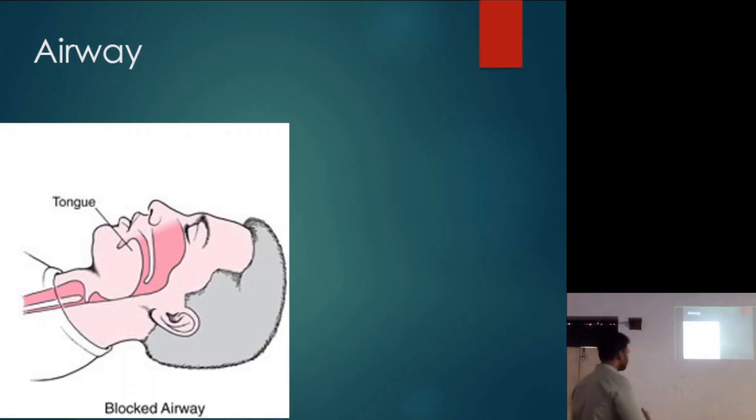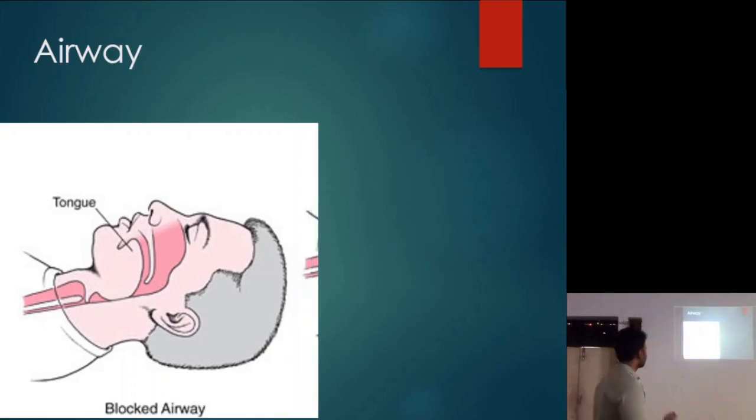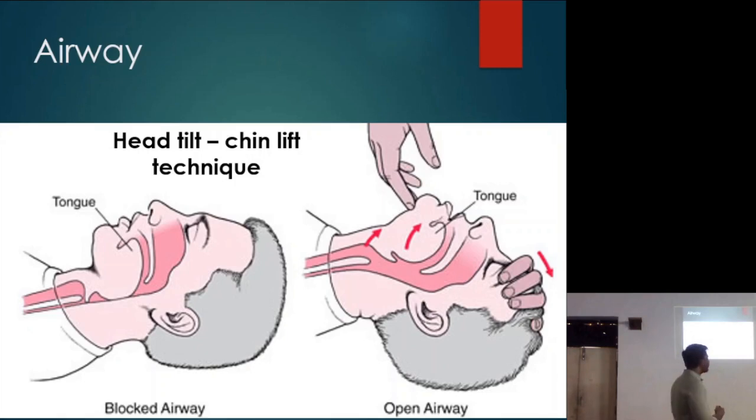Now, how do you pull the tongue forward? As I told you, the tongue is attached to the mandible. You just pull the mandible, and the tongue comes forward, right? So we do something called head tilt and chin lift. Okay? What do we do in head tilt? We place the palm of the hand on the patient's head and we tilt the head, and we engage the genial, the bony lingual surface of the mandible, in the chin region, and we pull it. Okay, so the tongue is pulled forward, but this is not preferred when you suspect cervical spine injury.